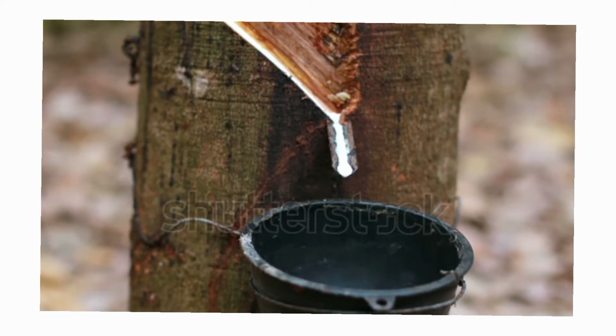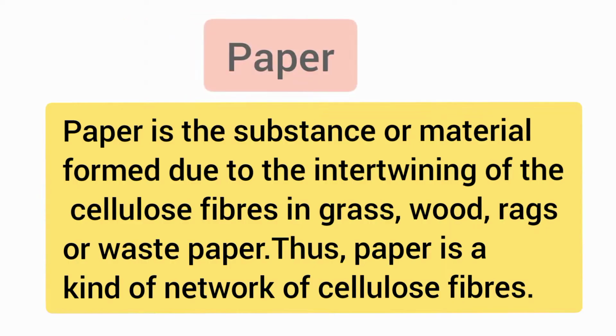Students, rubber is a natural substance obtained by collecting the latex of a certain tree. Rubber trees are found in abundance in Brazil. Later, these trees were planted in other countries too. The botanical name of this tree is Hevea brasiliensis. In India, the maximum production of rubber is in Kerala.